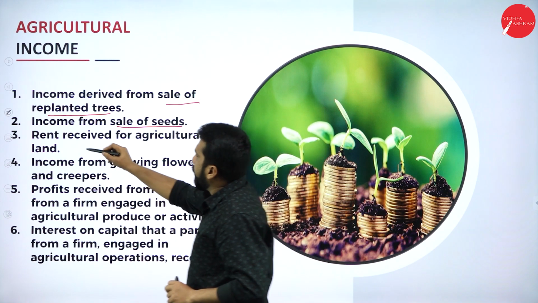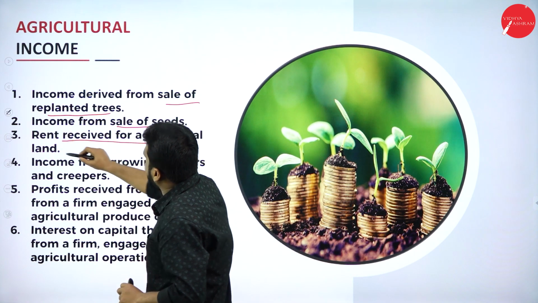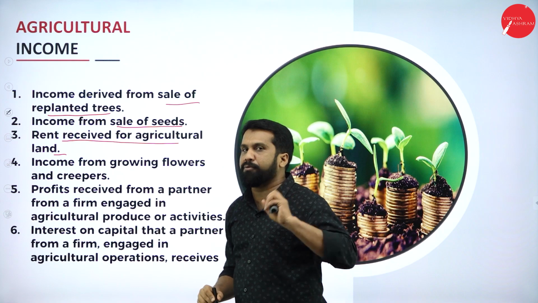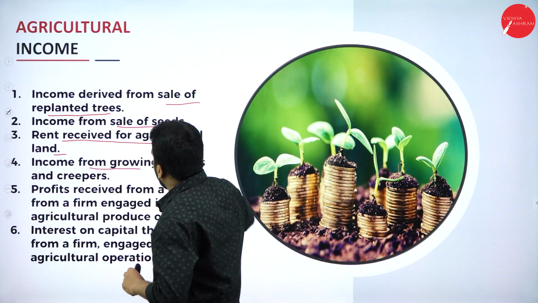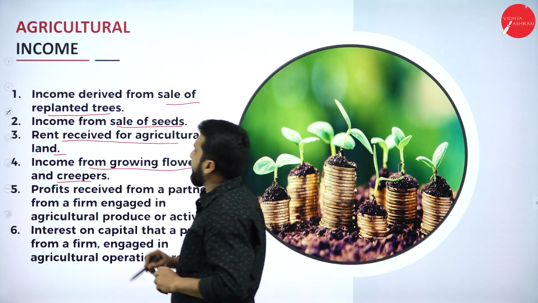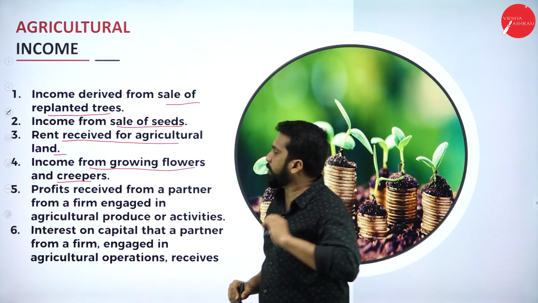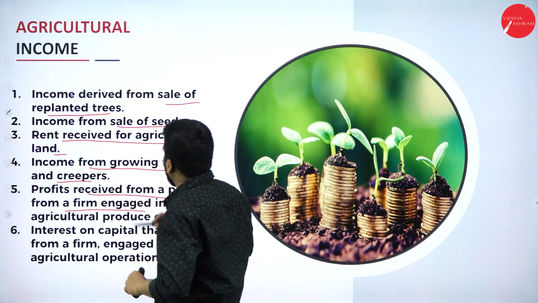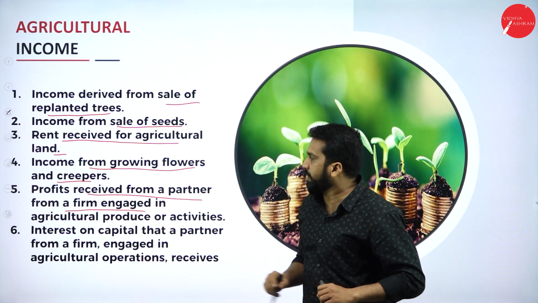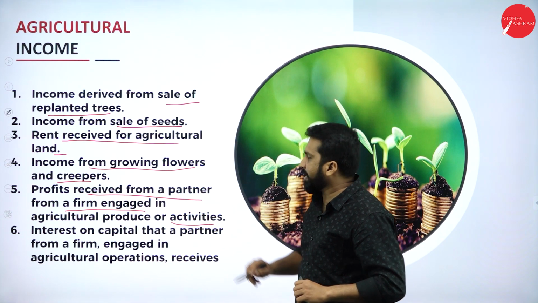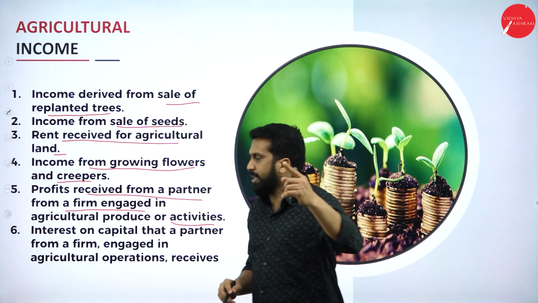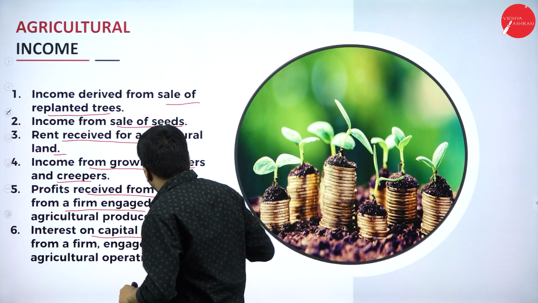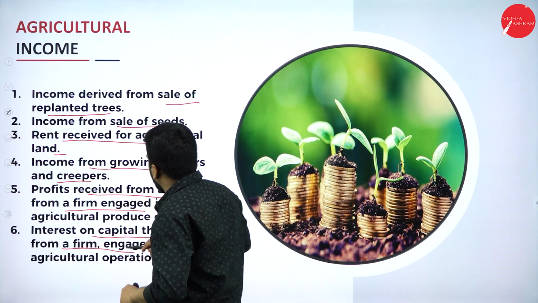Third, rent received for agricultural land. Fourth, income from growing flowers and creepers. Fifth, profit received by a partner from a firm engaged in agricultural produce or activities. And the sixth, interest on capital received by a partner from the firm.